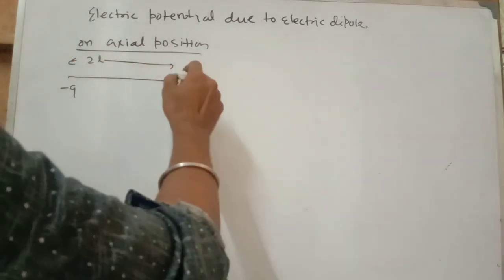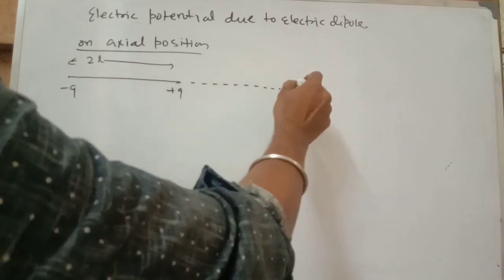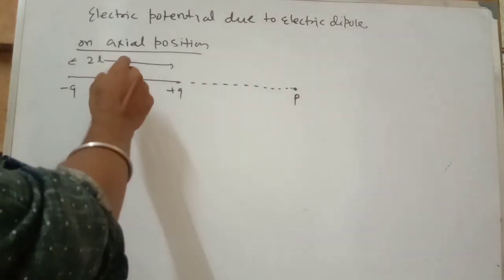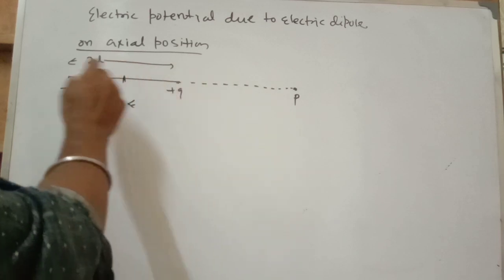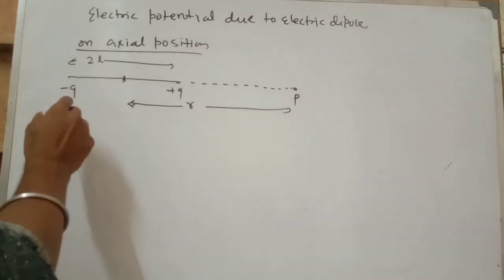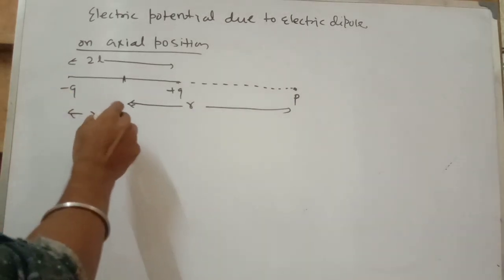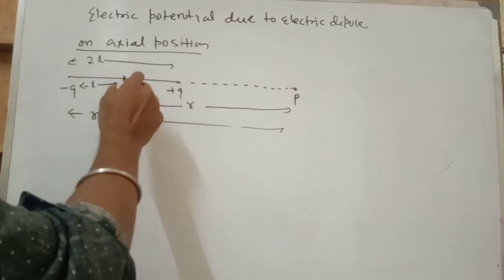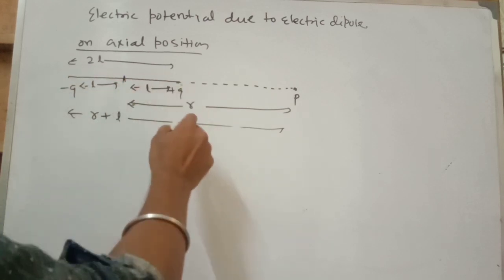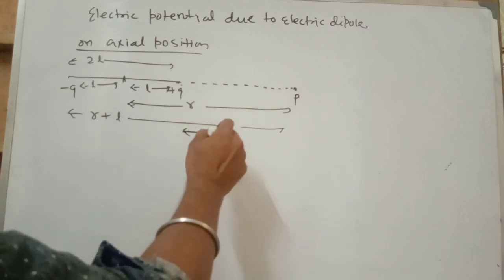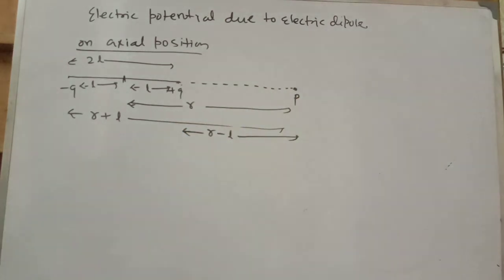So now we are going to find electric potential on the axial position. We consider point P. Let this distance from the mid of the dipole configuration we consider R. So from the minus Q charge the distance should be R plus L, because this one is L and this one is also L. From the plus Q charge the distance of point P is R minus L.